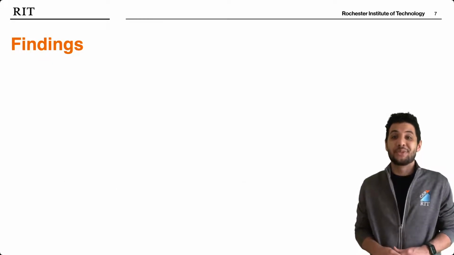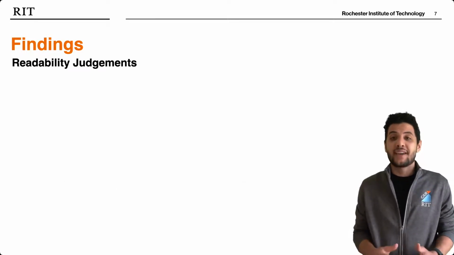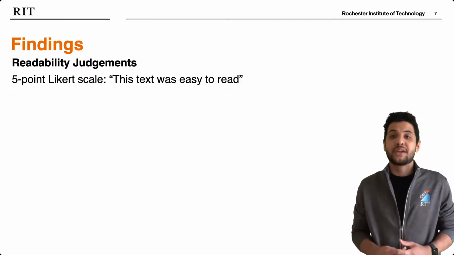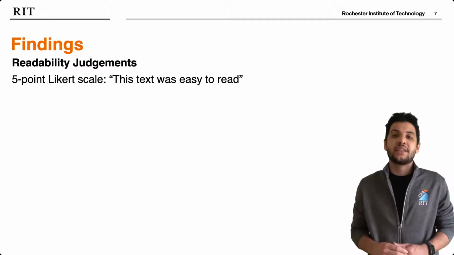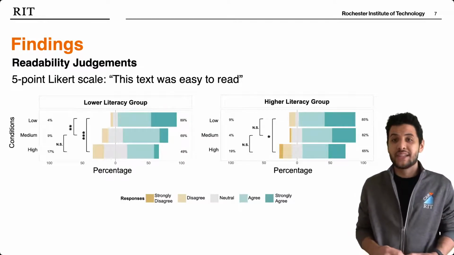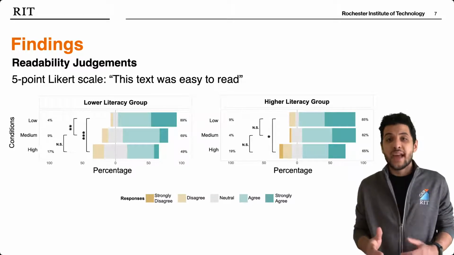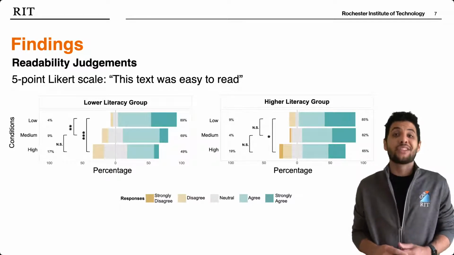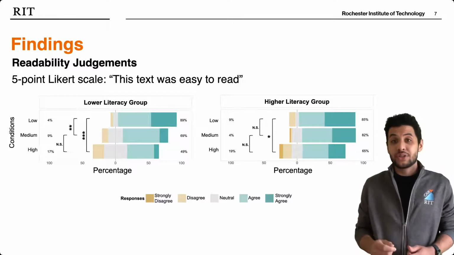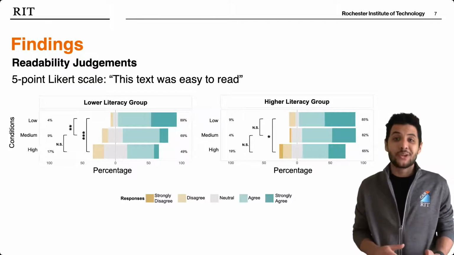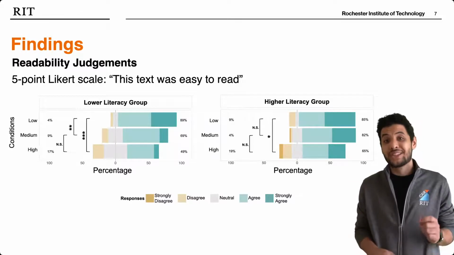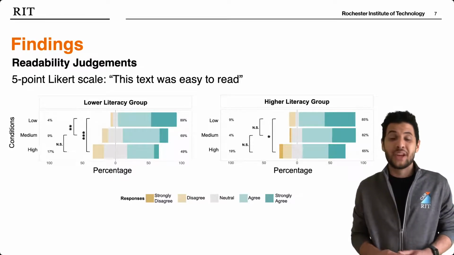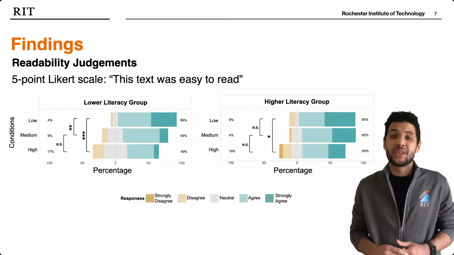Now, let's look at the results from the readability judgments. These were 5-point Likert scale items with responses going from strongly disagree to strongly agree to the statement, this text was easy to read. These were able to distinguish the high complexity condition from both the medium and the low complexity conditions among the lower literacy group, and it was also able to distinguish between the high and low complexity conditions among the higher literacy group. This was actually the only metric that was able to tell any differences between the texts with the higher literacy group.